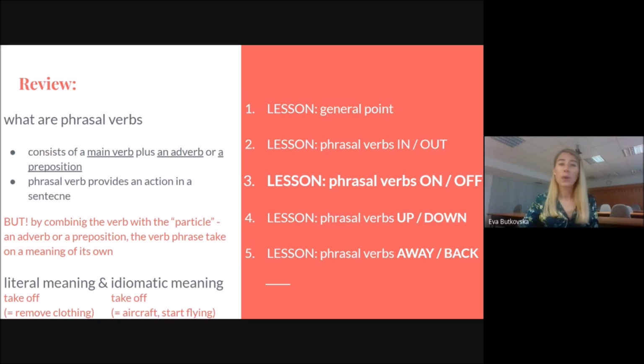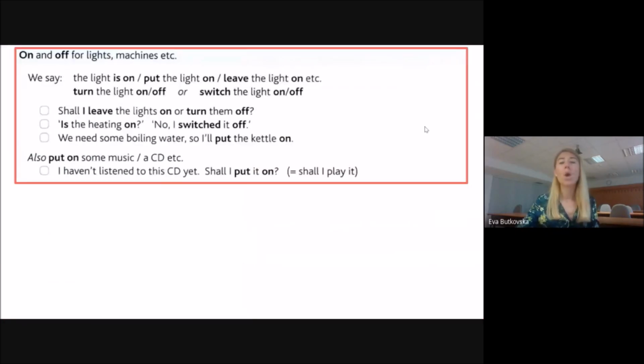But today we will focus on phrasal verbs with the prepositions on and off. So let's start with the most common, most basic phrasal verbs, and that is to talk about lights or machines or electrical devices. When we say the light or machine is on, it means we switched it on or turned it on.